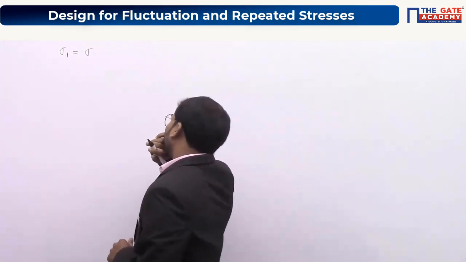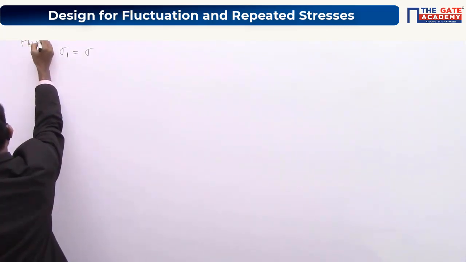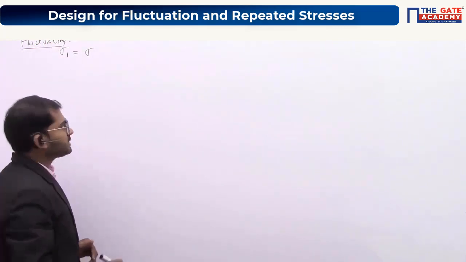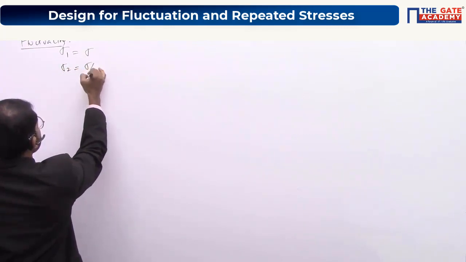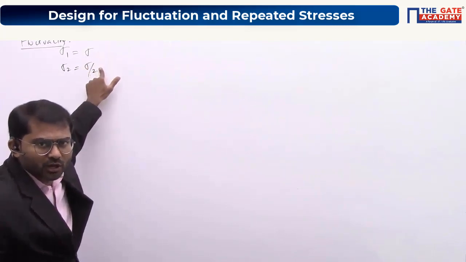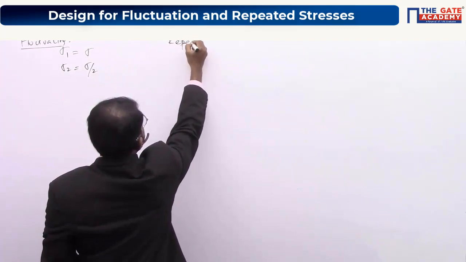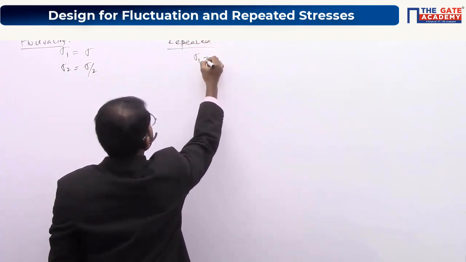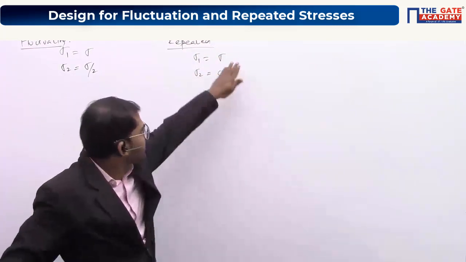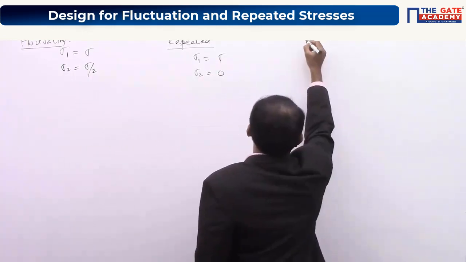So if you are having fluctuating type of cyclic stress, we should be having maximum value and minimum value, both should be non-zero, or the minimum value should be non-zero. Understand? If it is repeated, maximum principal stress should be non-zero, minimum principal stress should be zero here. So when the load becomes dynamic, the stresses will be fluctuating between these two values. Understand? So when it is reversed,